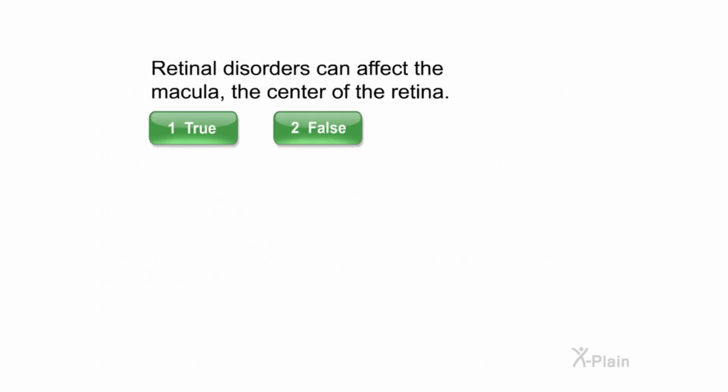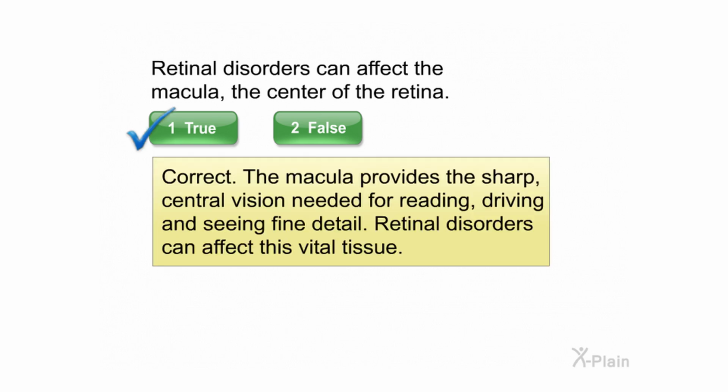Retinal disorders can affect the macula, the center of the retina. Select true or false. Correct. The macula provides the sharp central vision needed for reading, driving, and seeing fine detail. Retinal disorders can affect this vital tissue.